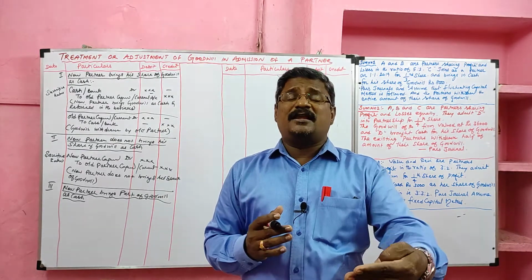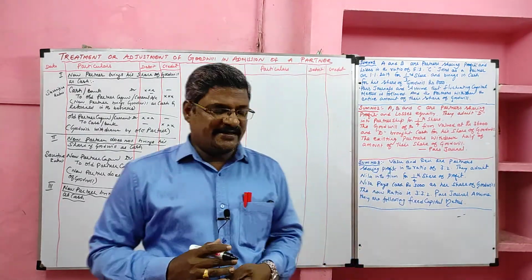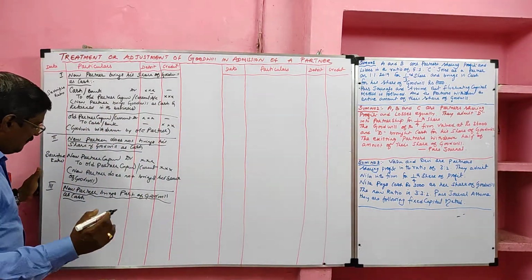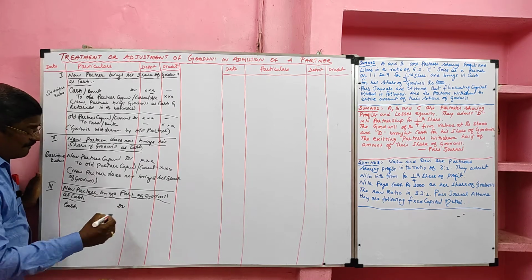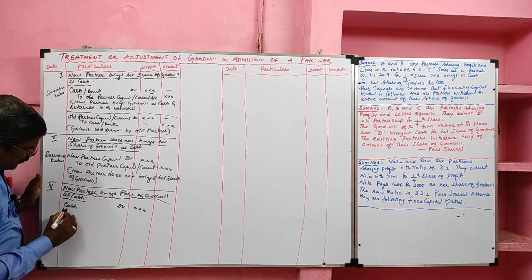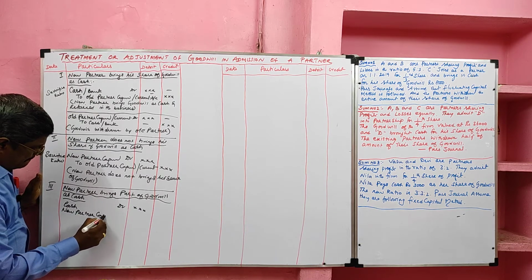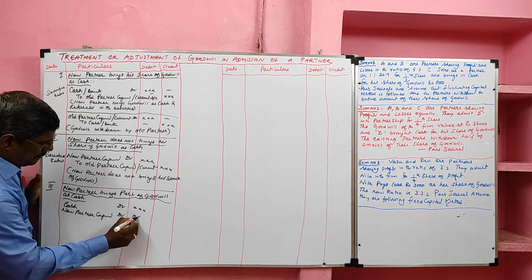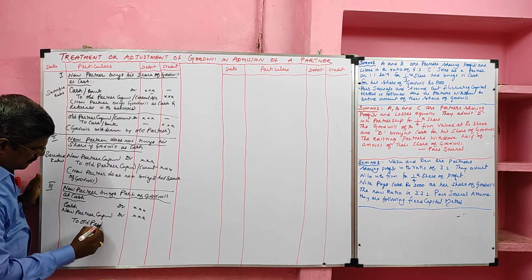So 8,000 he brings, remaining 12,000 he doesn't bring. When he brings cash, the entry is cash account debtor. When he doesn't bring goodwill, the entry is new partner capital account debtor.